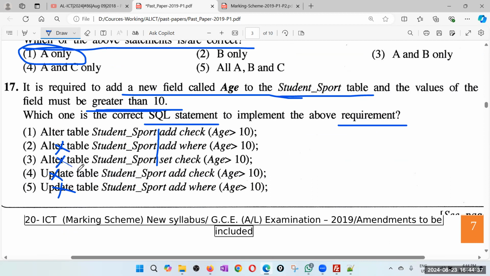This is also wrong. This is somewhat okay, but this is also wrong because it doesn't give you the field name. So you must say alter table student sport add age and also the data type. Add age maybe integer, then check age greater than 10. So this is the closest answer.